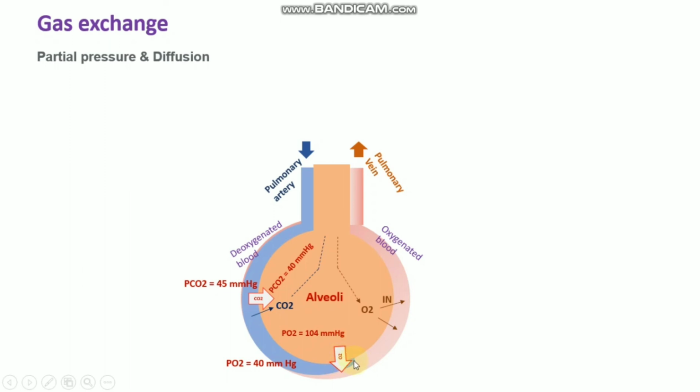And then the oxygen replaces the carbon dioxide and it forms oxygenated blood. And also in the venous capillary, the partial pressure of the oxygen is 95 and the partial pressure of the carbon dioxide is 40. So this is how it occurs.